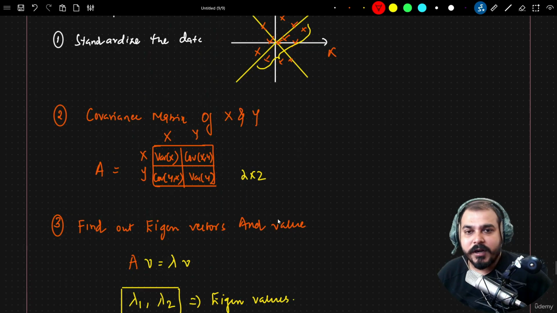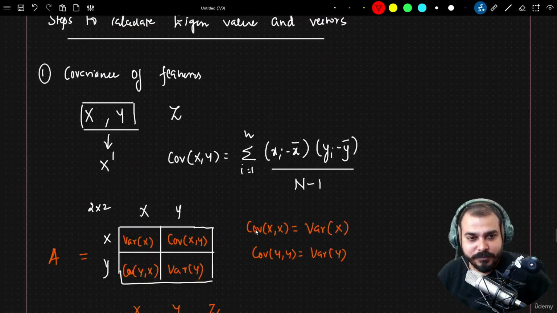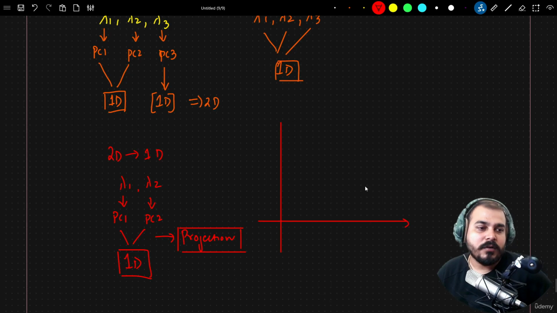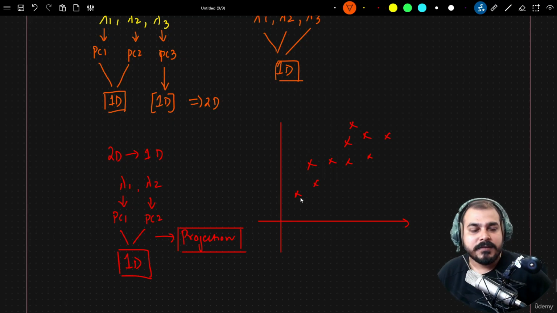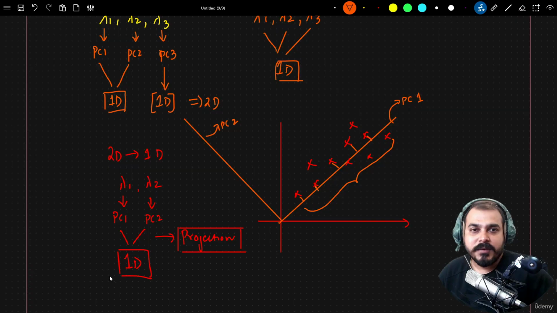So I hope you have got an idea, but these are the steps that we basically follow in order to find out the projection. But at the end of the day, with respect to any data points, you're trying to find out the best principal component line that can fit on this data such that it captures maximum variance. Now, in this case this can be my PC1, and this can be my PC2. Why am I saying this? Because maximum variance is getting captured, right? So this was the idea behind principal component analysis.